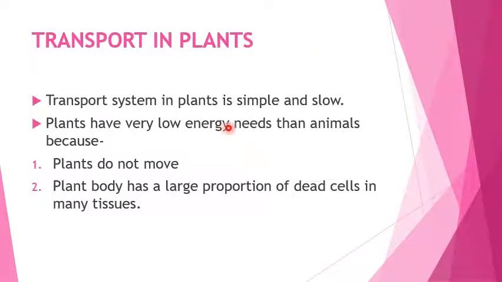So first we discuss transportation in plants. The transport system in plants is simple and slow. Plants have very low energy needs compared to animals. Why? Because plants do not move and the plant body has a large proportion of dead cells in many tissues. Therefore they require a very simple and slow transport system.